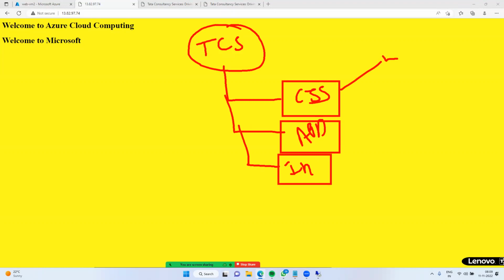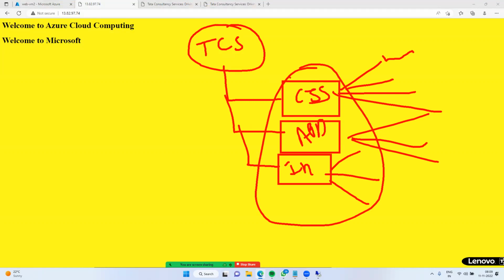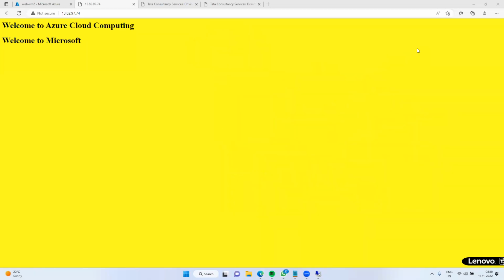Under CSS, we have cascading style sheets, n number of files. We can have n number of images. All together, we will call it an application. Am I right?